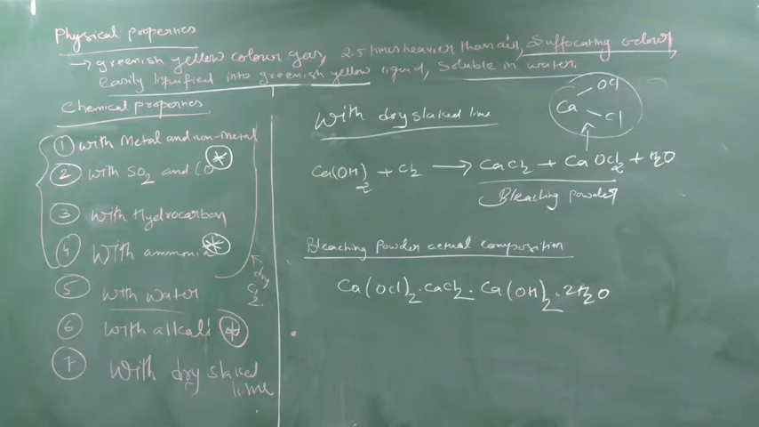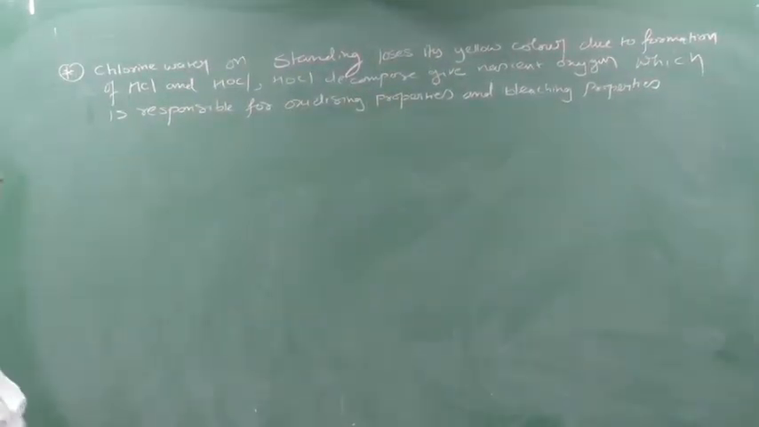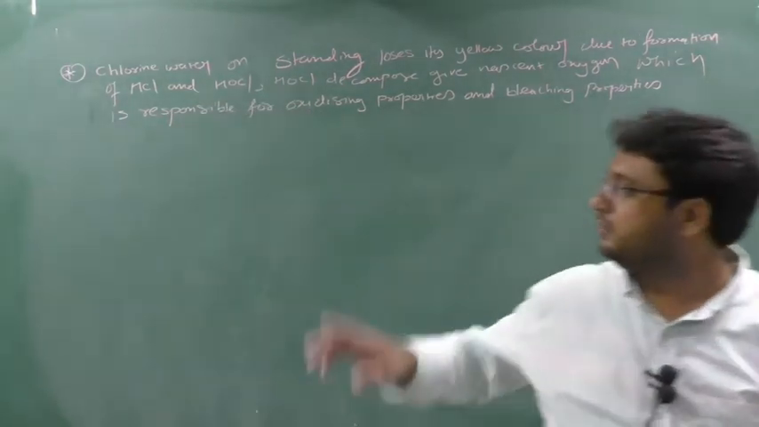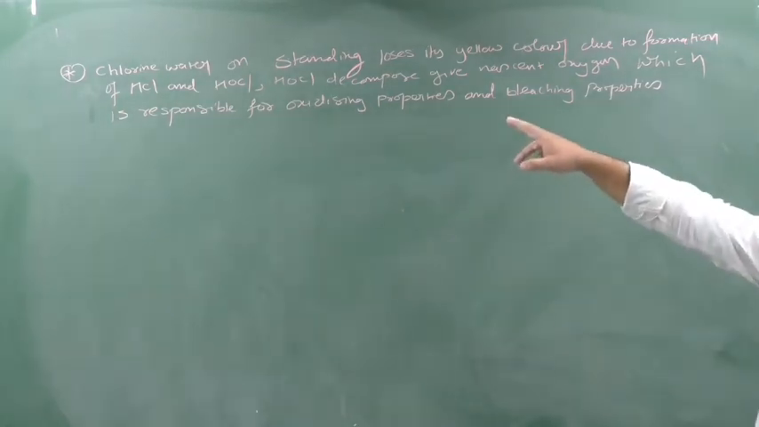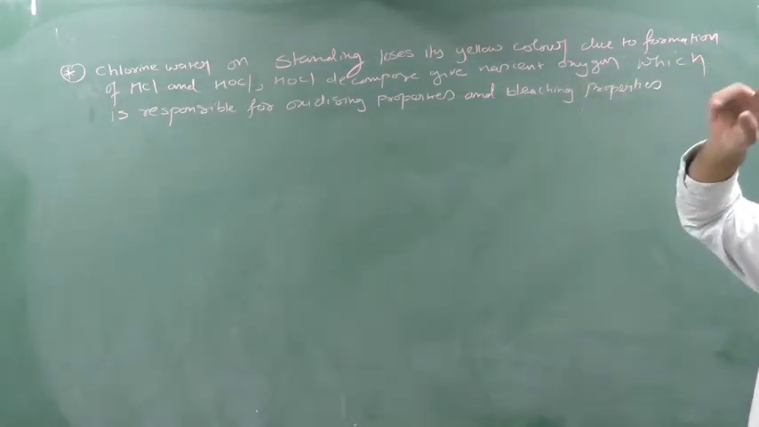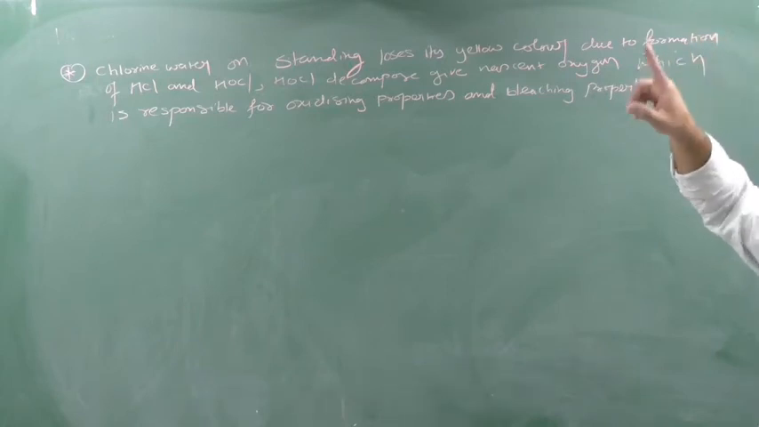So next we will go to the oxidizing agent. Clear? Okay. So next, see here one point I have written. I am in the chemical properties only. So chlorine water will have which color? Greenish yellow color, yellowish green color.